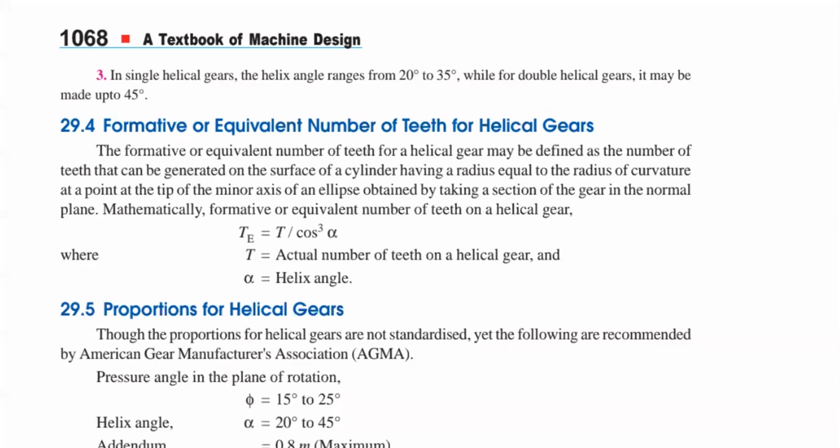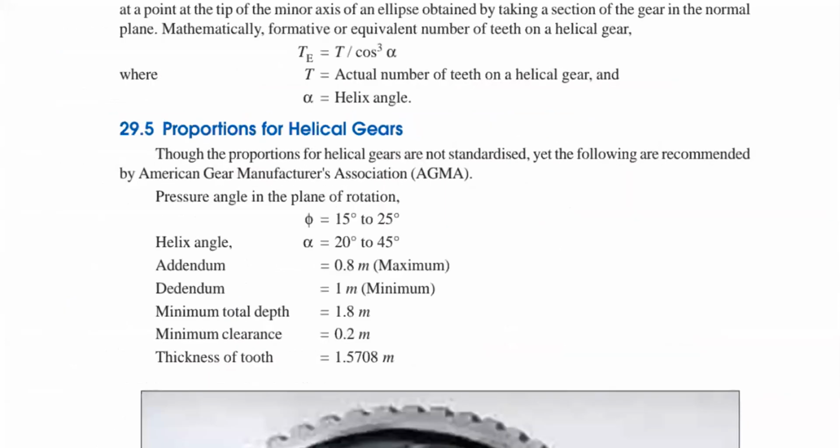Now the standard proportions of your helical gear. What are the standard proportions? Right. Here the proportions of helical gears are not standardized, but the following are recommended by the American Gear Manufacturers Association. So why is it not standardized? That is another important point you have to understand here. The statement mentions the recommendations of AGMA, the American Gear Manufacturers Association. What is the difference between recommendation and standardization?